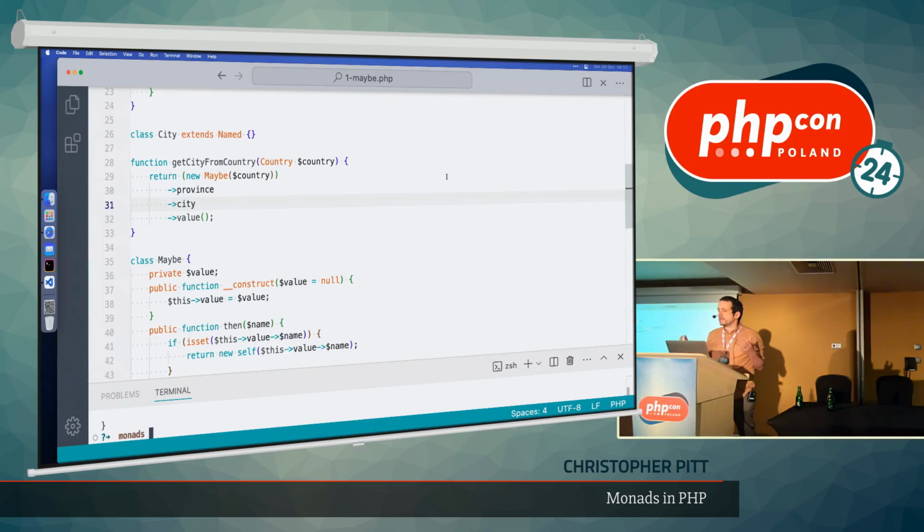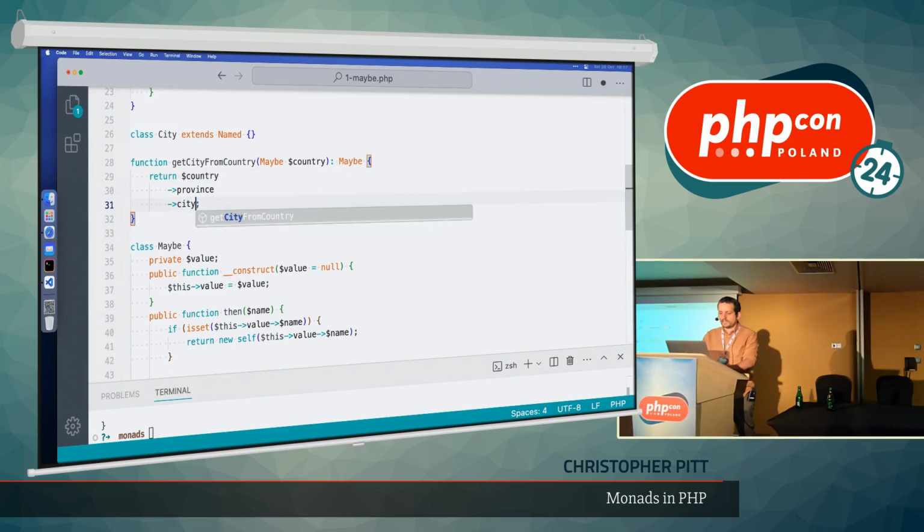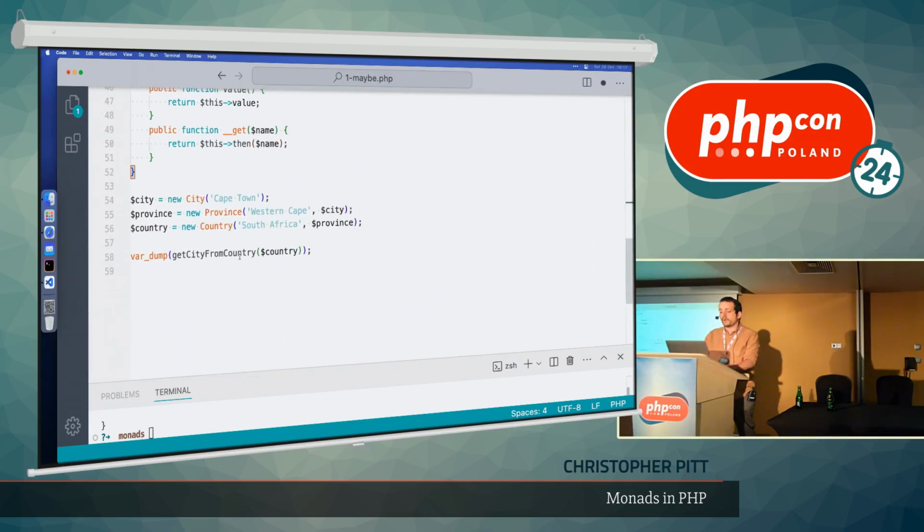I think the only other optimization that I would think about here is trying to expand our monad out into the wider system to get our system to understand what a Maybe is and use it more often. If we accepted, instead of a country here, we accepted a Maybe and returned a Maybe, then we wouldn't need to wrap this. And we wouldn't need to unwrap it here. I mean, we would need to do this somewhere else in the system, so probably here, right?